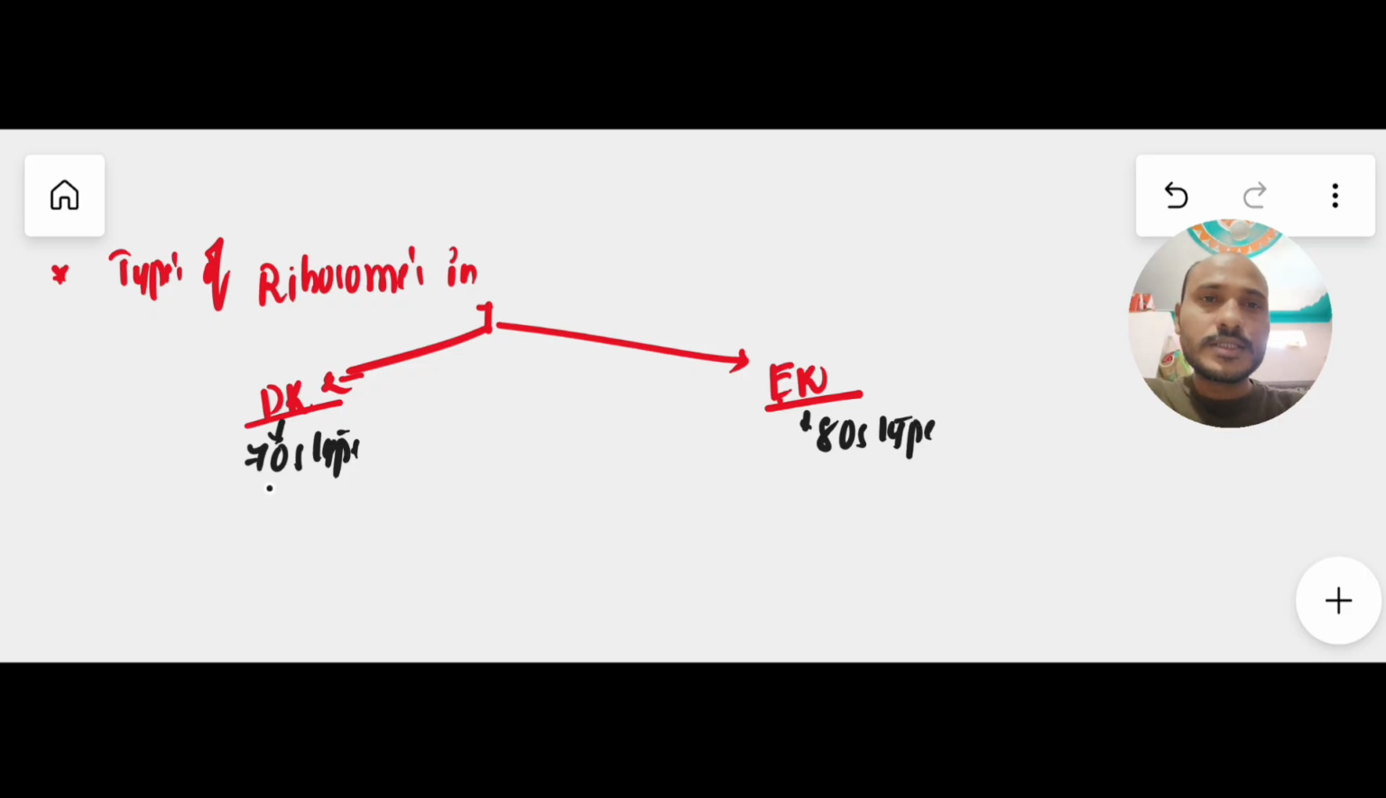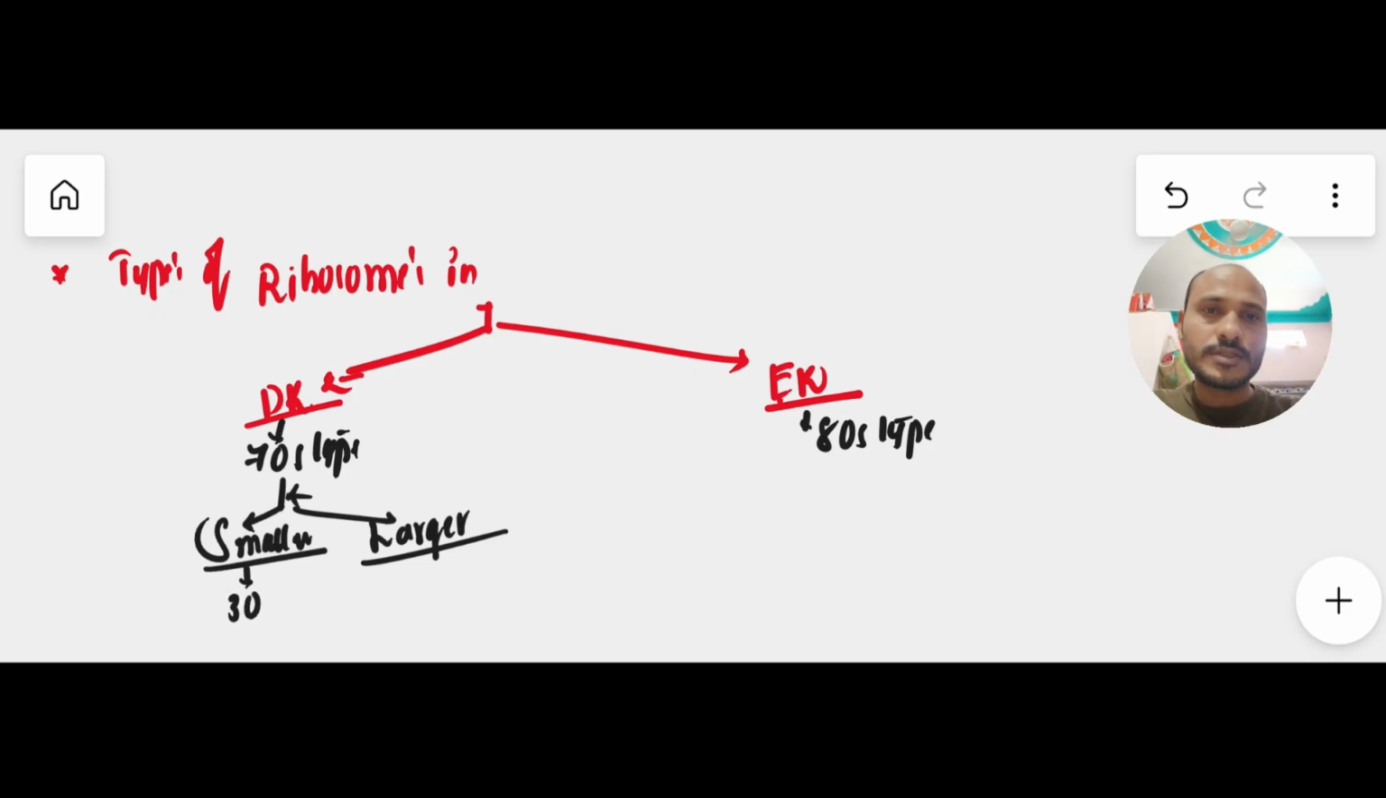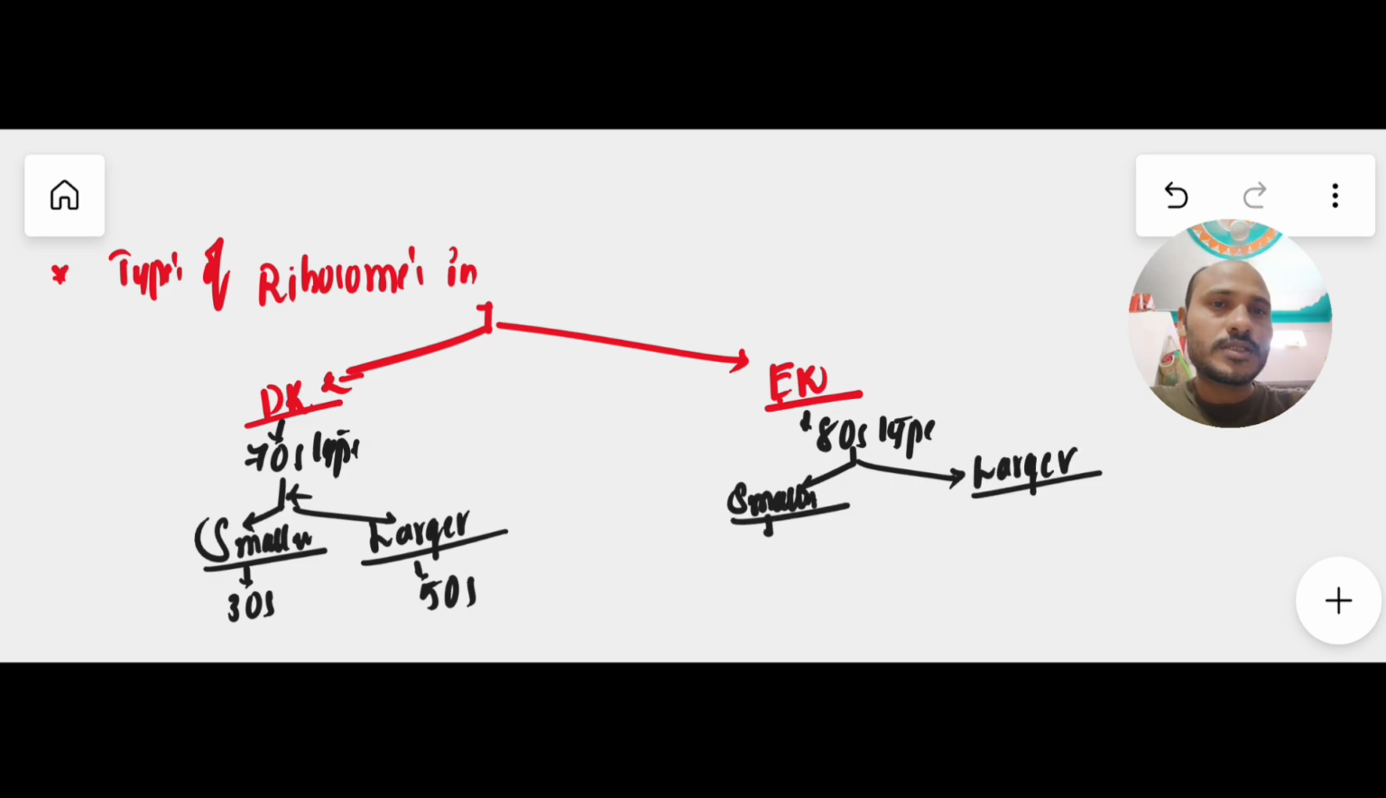The 70S ribosome in prokaryotes is made up of two units: one is the smaller subunit, the other is the larger subunit. The smaller subunit in 70S is 30S, and the larger is 50S. Coming to eukaryotes, it is also made up of two subunits, one smaller and one larger. The smaller subunit is 40S in the 80S type, and 60S is the larger subunit.